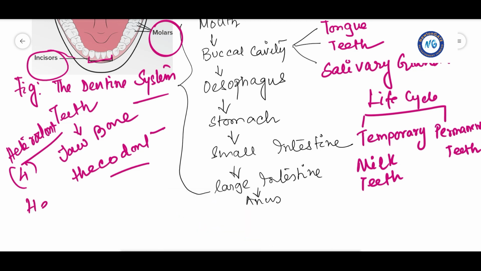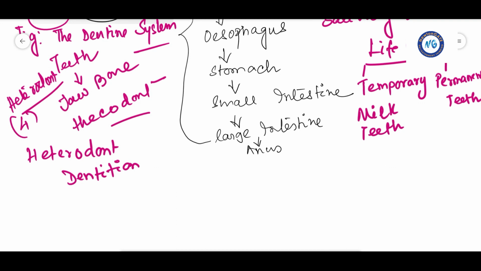It is termed as heterodont dentition, namely incisors, canines, premolars and molars. The arrangement of teeth in each half of the upper and lower jaw follows a particular order. What is that order? I, C, P, M. I means incisors, then canines, premolars and molars.